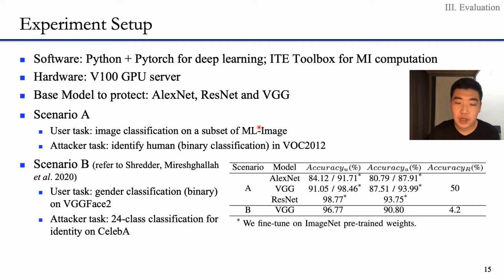We set up two scenarios for protection and attack. In scenario A, the user task is image classification on a subset of ML image, and the attacker task is to identify humans on the VOC 2012 dataset. Scenario B is similar to Shredder. There, the user task is gender classification on VGG Face 2. The attacker task is identity classification on the CelebA dataset. The accuracy for each model and task is shown here.